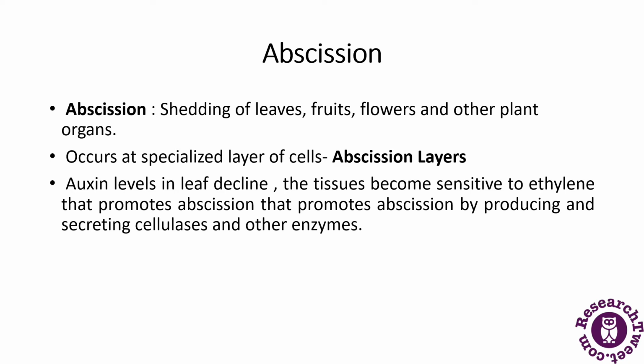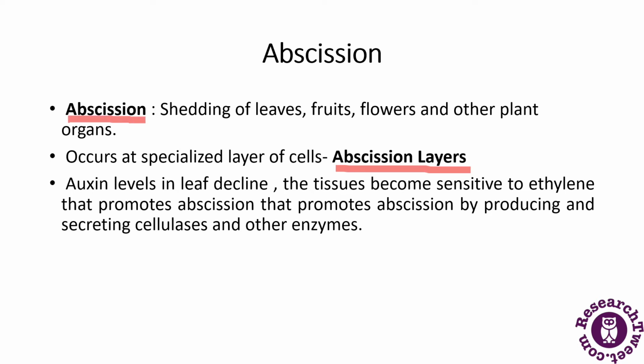The shedding of leaves, fruits, flowers and other plant organs is called abscission. It occurs at a specialized layer of cells, the abscission layer.